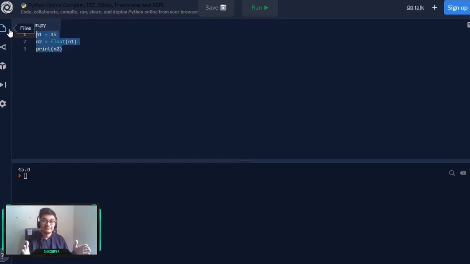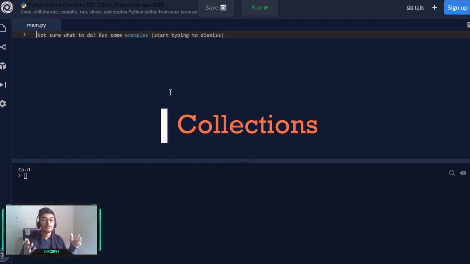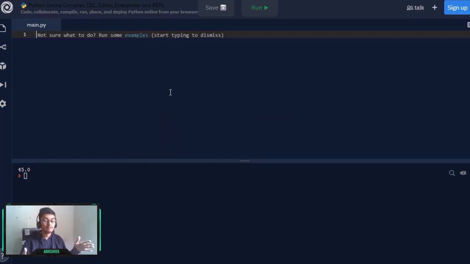So this is casting between your data types, which comes in handy when performing some complex operations where you have to be compatible with a particular data type. So moving on, next is collection data types. Collections come in handy for storing a large number of data, like real-life data, and Python supports many such types, which are tuples, lists, as well as sets. So let's learn them one by one.